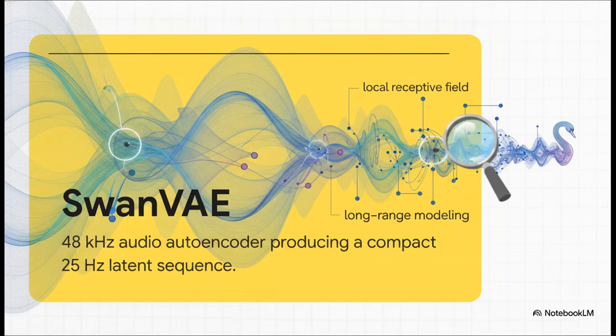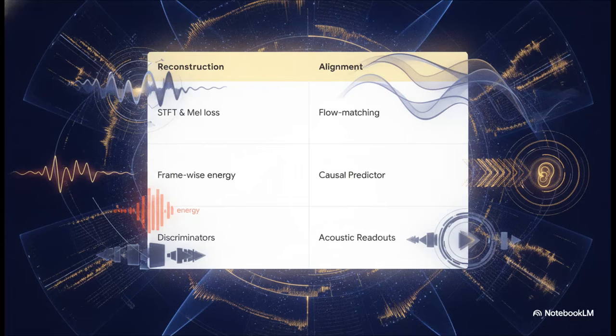The encoder uses an architecture restricted to a local receptive field of just 0.95 seconds. And if you're wondering why, it's because it lets the VAE totally obsess over the tiny acoustic details, leaving the big picture stuff to the downstream transformer. Now, to successfully train this encoder, the system has to balance two major forces. On one side, you have dense reconstruction objectives. These use tools like STFT and MEL loss, which is honestly just a highly technical way of saying they strictly constrain the fine, high-frequency details to keep the audio incredibly crisp.